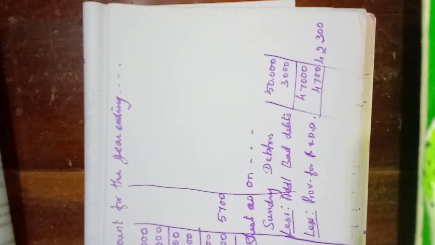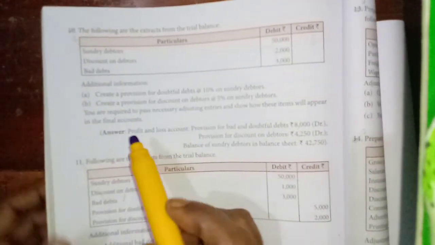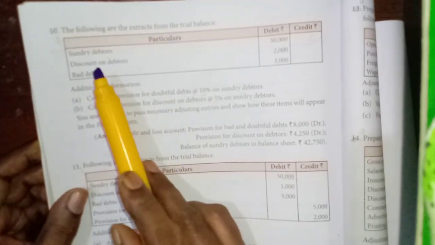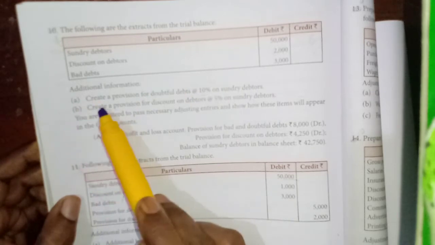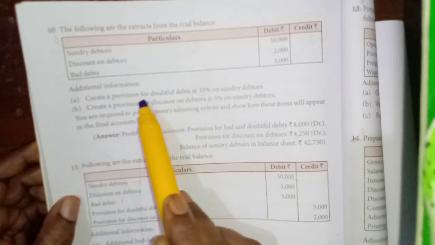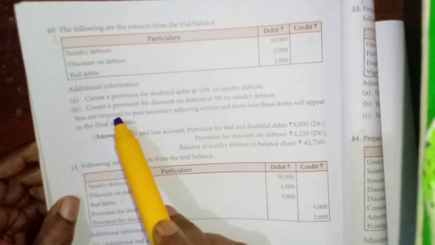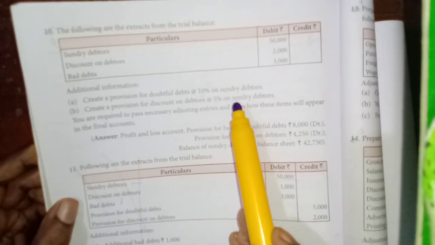Now the 8th exercise also we will see. 8th exercise: sundry debtors, the trial balance. Okay, discount on debtors, bad debts. Additional information: create provision for doubtful debts, create provision for discount on debtors.